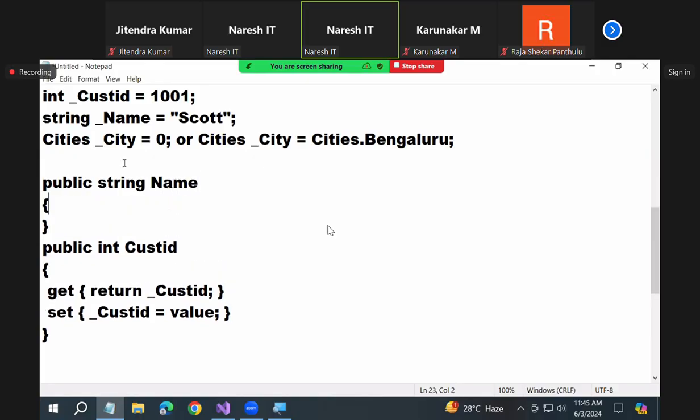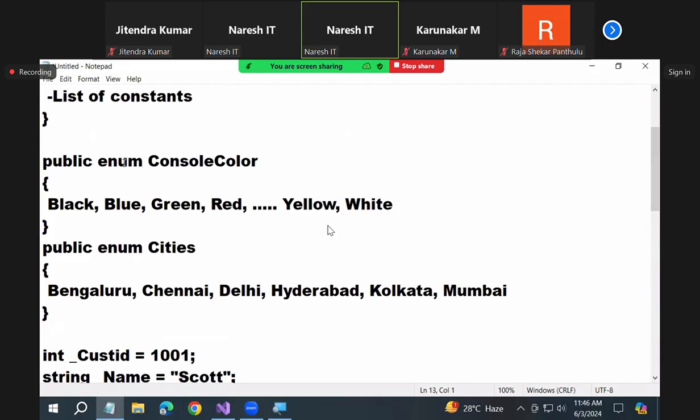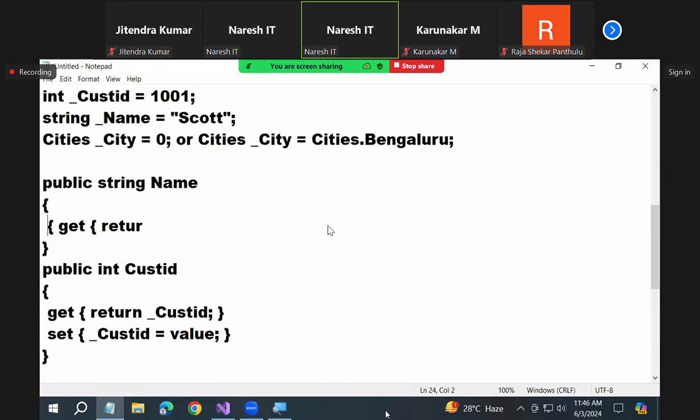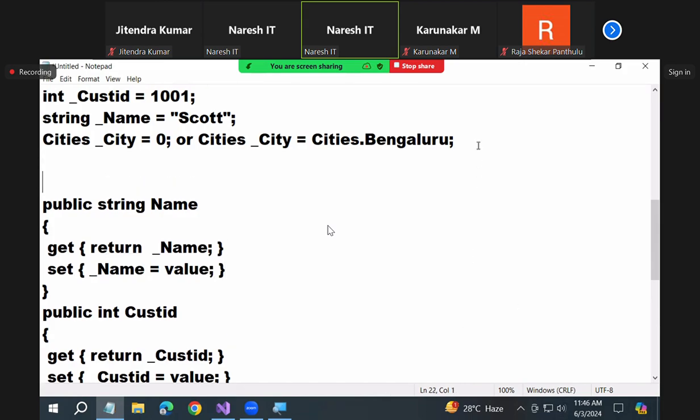Next. Get return underscore name. Set underscore name is equals to value. For city also you want a property now.